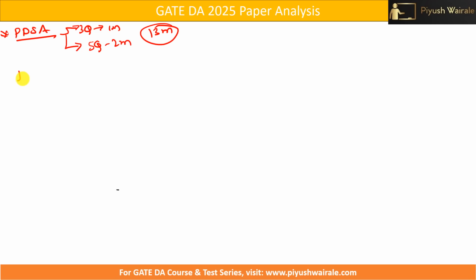Then if you observe the 1 mark questions, there was one question based on what? Python. Simple, two lists were given to you, L1 and L2. You need to merge both the lists. That's it. Simple question for 1 mark.